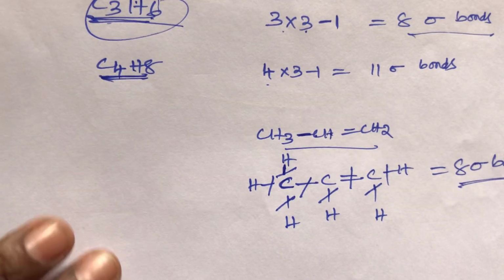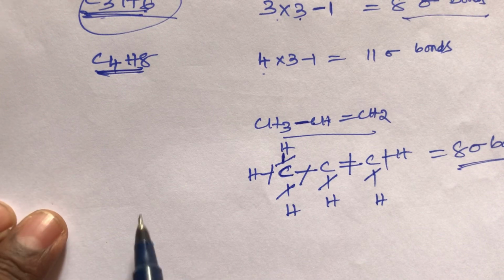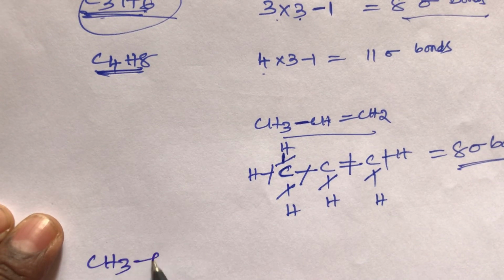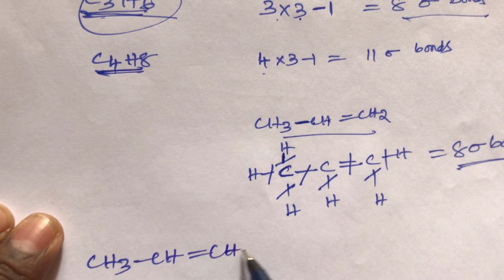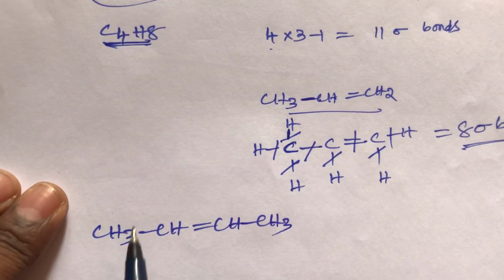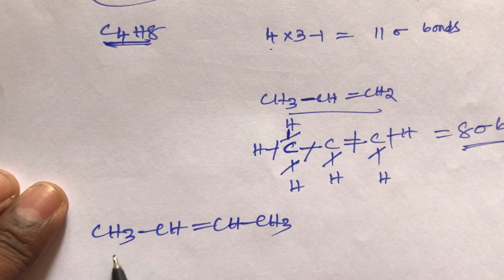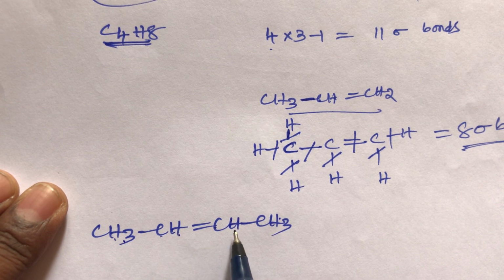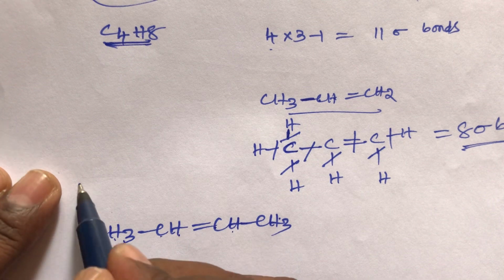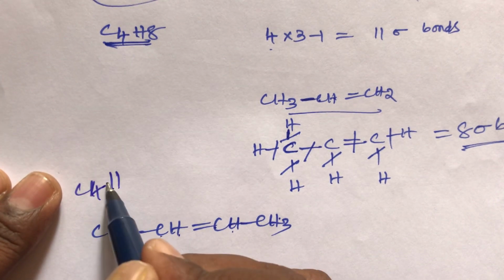Now take C4H8 and draw the structure. The C4H8 structure is CH3-CH=CH-CH3. There are 4 carbons and 8 hydrogens in the C4H8 structure.